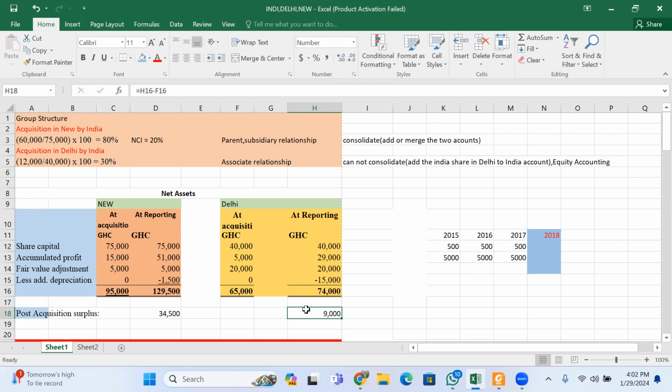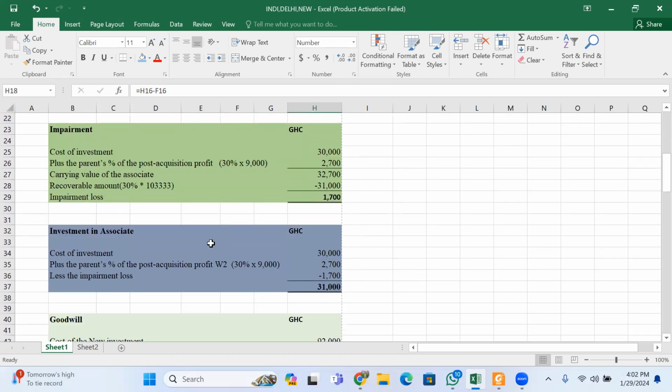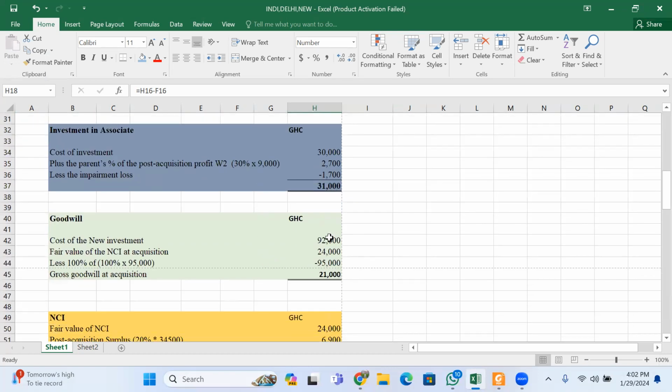Let's think of it. At the beginning of the acquisition period, your cost of investment is 92,000. Fair value is 24,000. But the net asset is 95,000. Look at it, 92 plus 24.